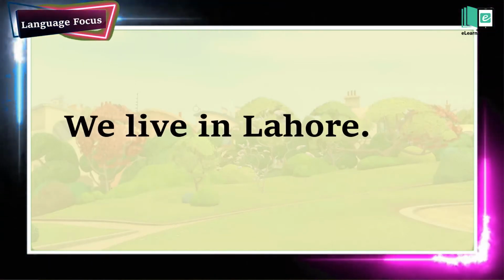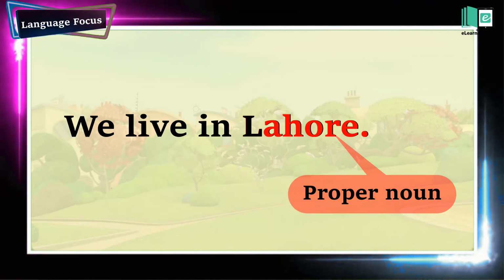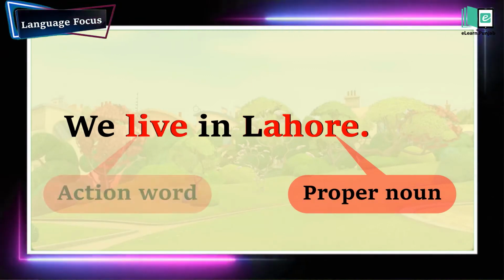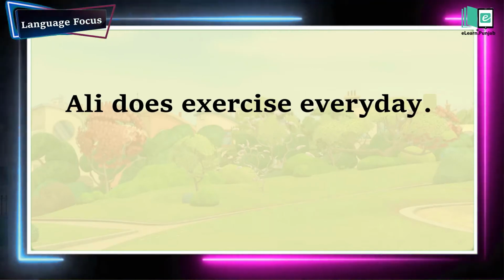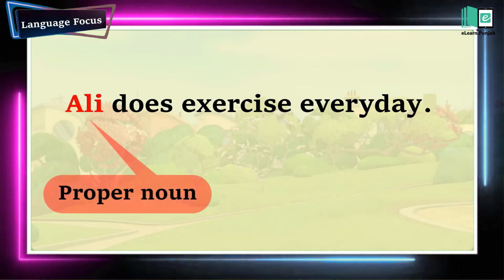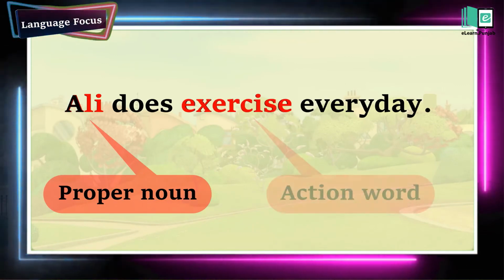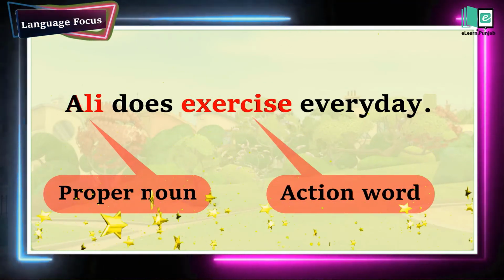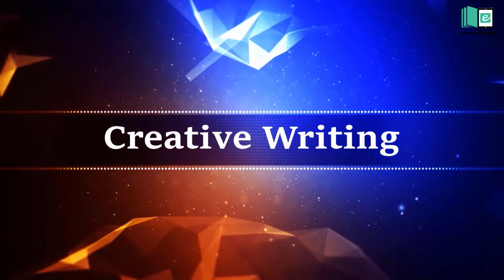We live in Lahore. Lahore is the proper noun. Start with the capital letter and live is an action word. Ali does exercise every day. Ali is a proper noun. Start with the capital letter and exercise is an action word. Excellent. Well done, students.